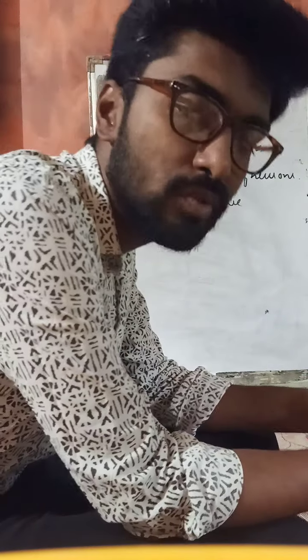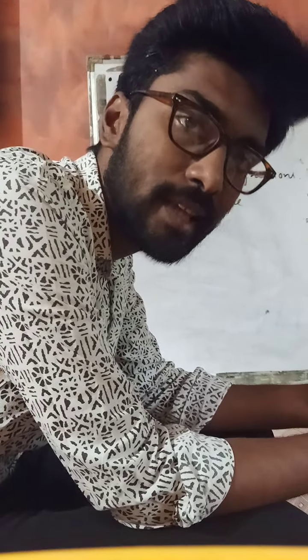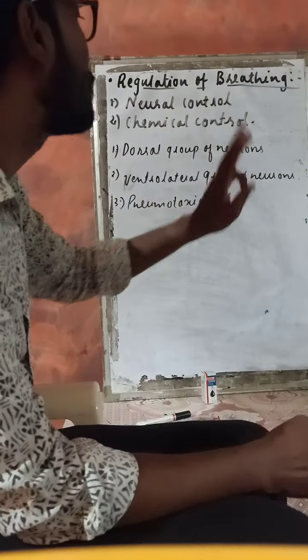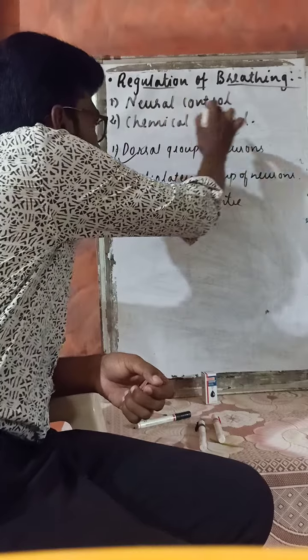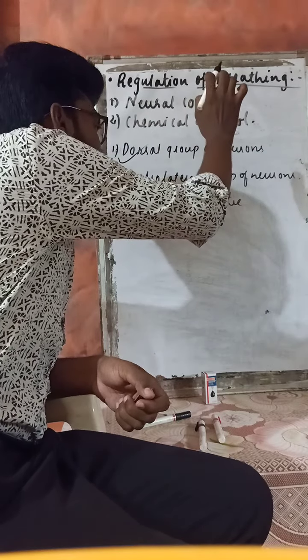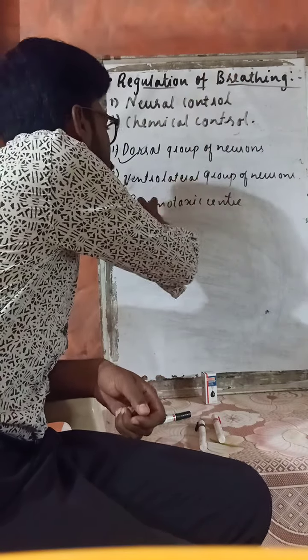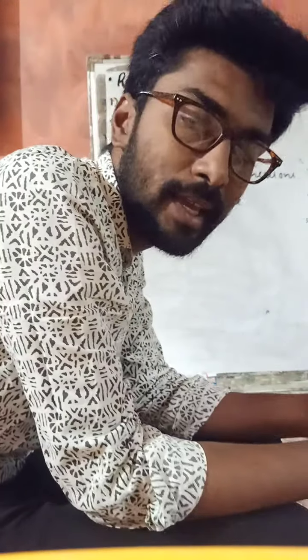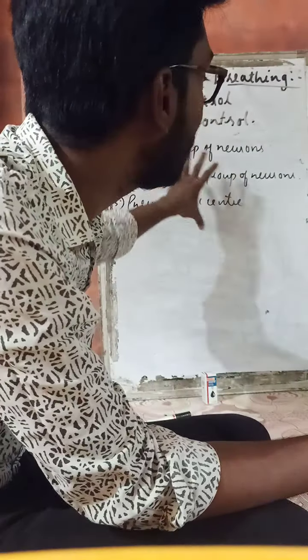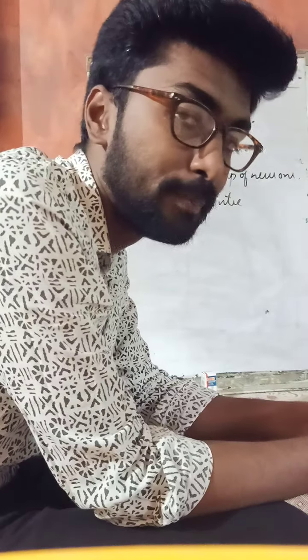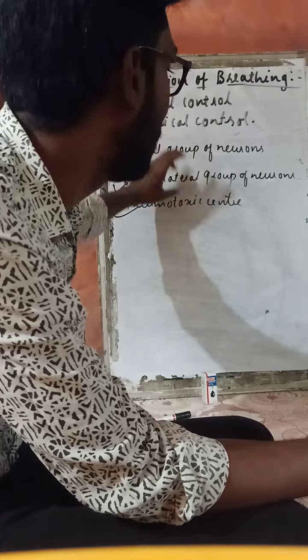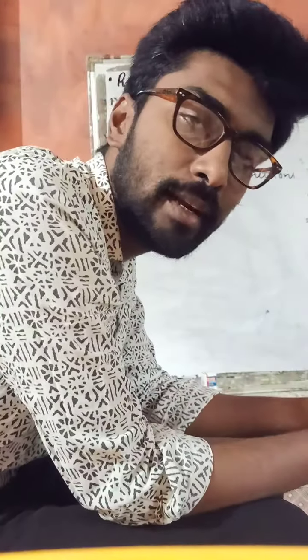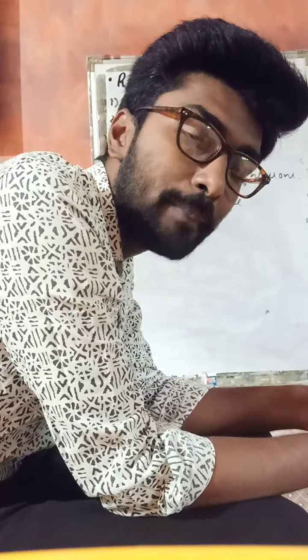And the third one is the pneumotaxic center, which is present in the pons varolii, which controls sleep and rapid eye movements, right? So three groups are present: the dorsal group of neurons, the ventrolateral group of neurons, and the pneumotaxic center. These two are present in the medulla oblongata and the pneumotaxic center is present in the pons varolii, right?